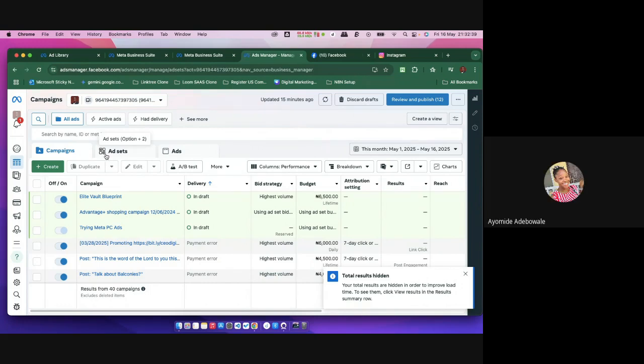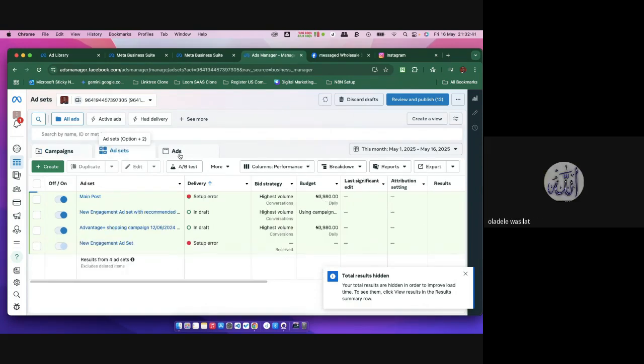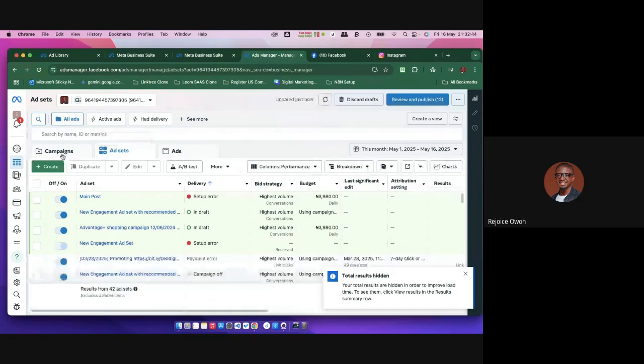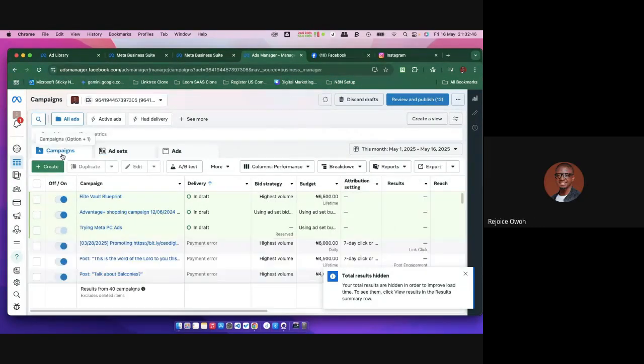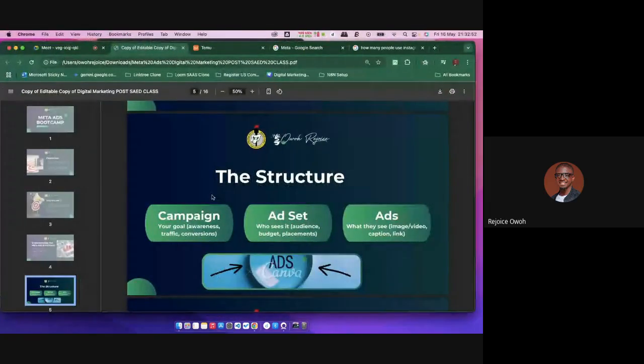Campaigns, ad sets, and ads. Campaigns, ad sets, and ads, perfectly. Now, the idea of ads, you guys have got to understand this.